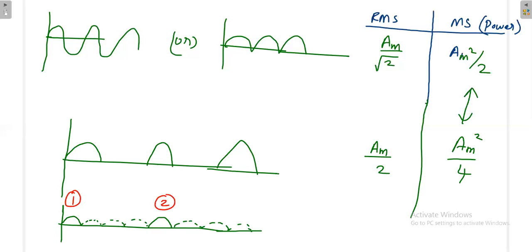Now, what will be the power? Anybody? If the signal is given like this, what will be the power? AM by 4, sir. AM by 4.